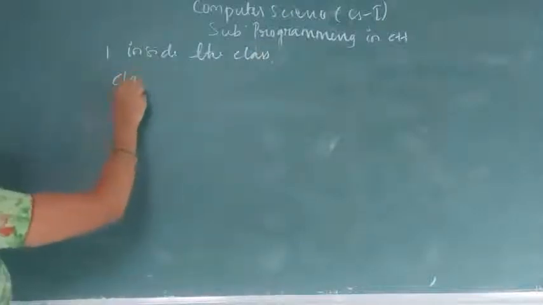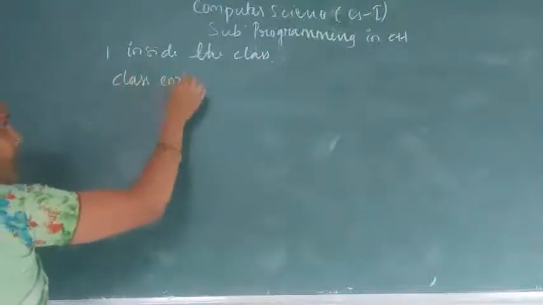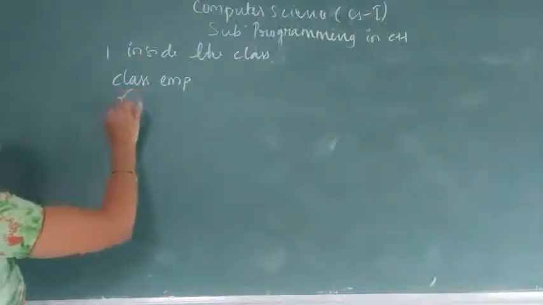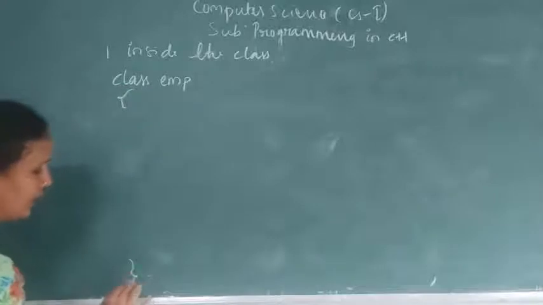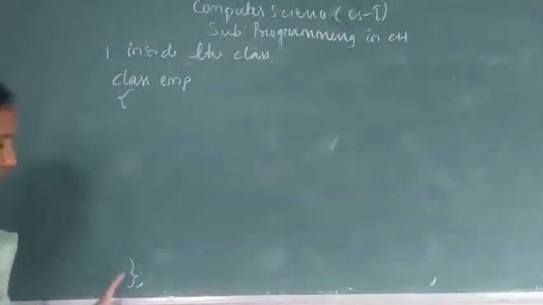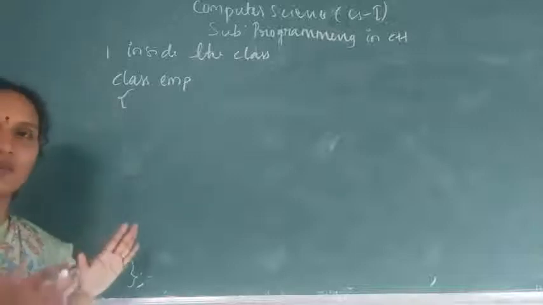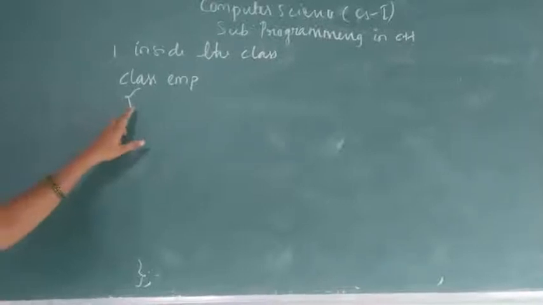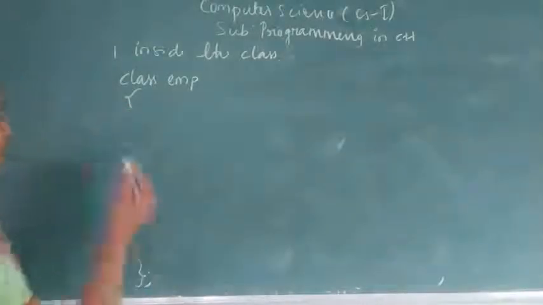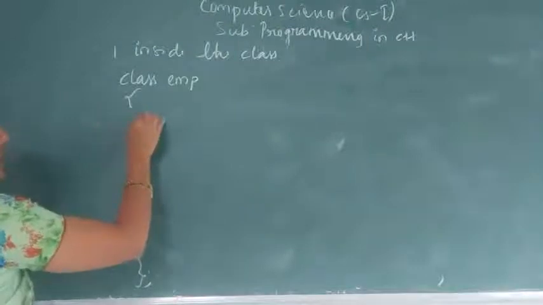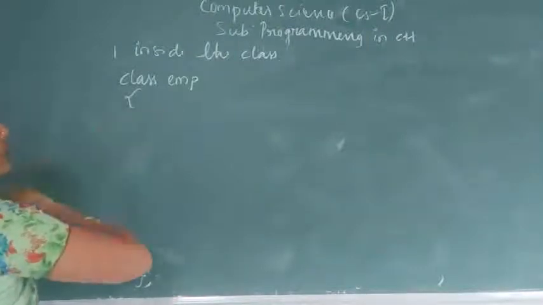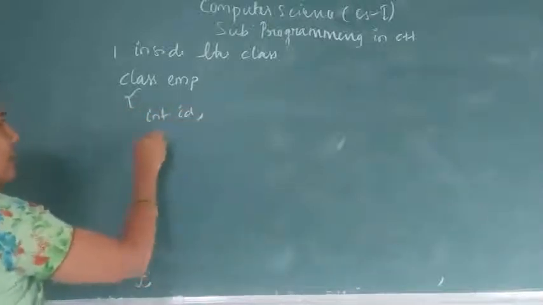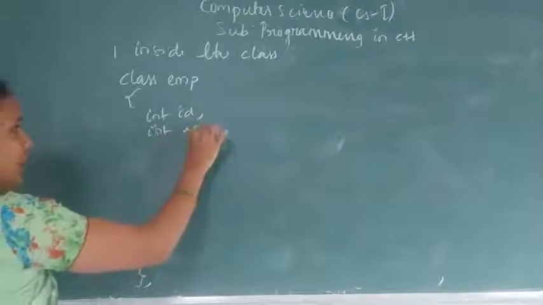For example, class EMP, I am giving. You can give any name to a class. Now open the brace and close the brace. Whatever data members and functions are there should be between these opening and closing braces. Now here I am giving int id, int age.